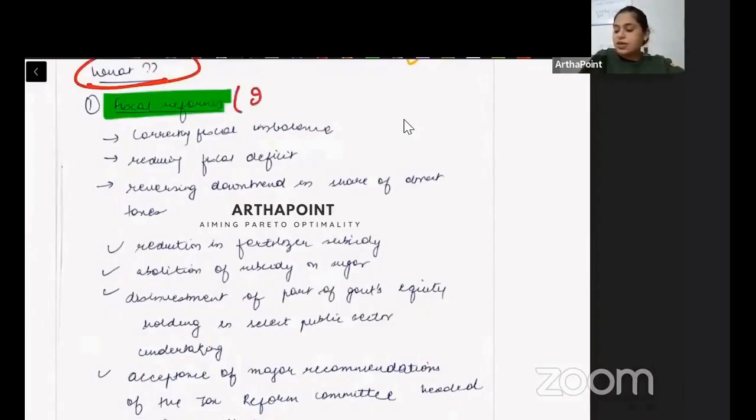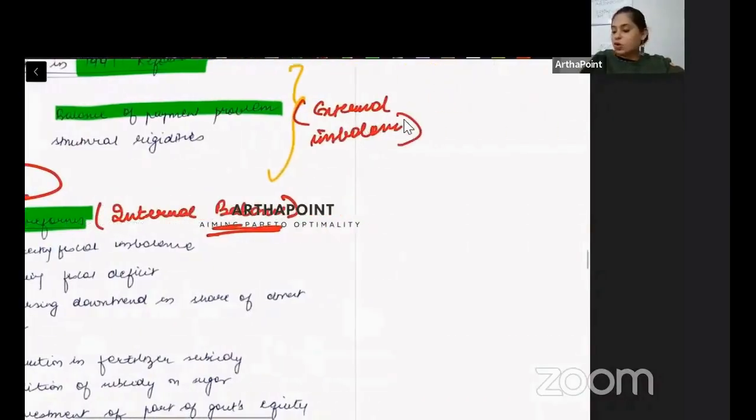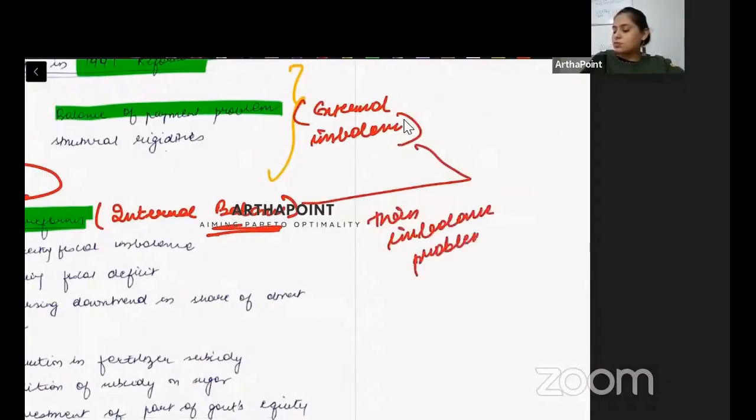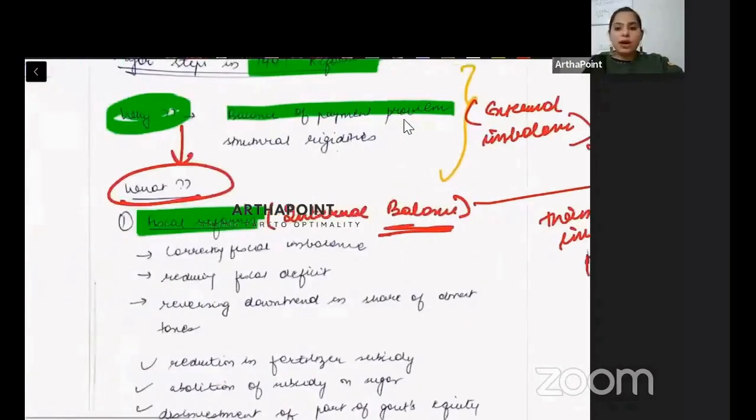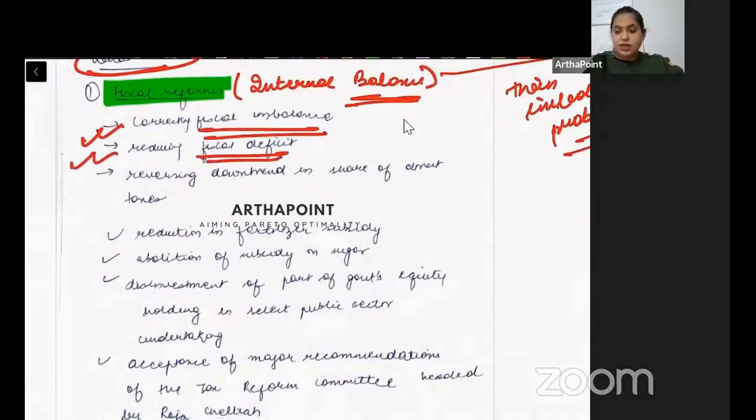Fiscal is always related to internal balance. BOP is external imbalance. Together they are called the twin imbalance problem. Right? So let's talk about the fiscal reforms. First, we wanted to correct this fiscal imbalance. We wanted to reduce the fiscal deficit, right?